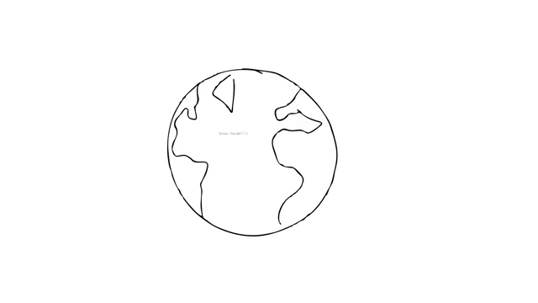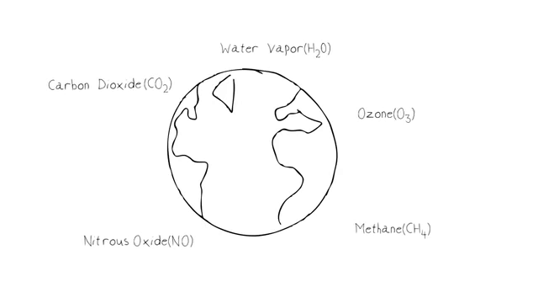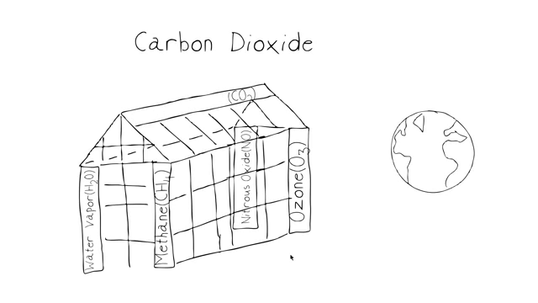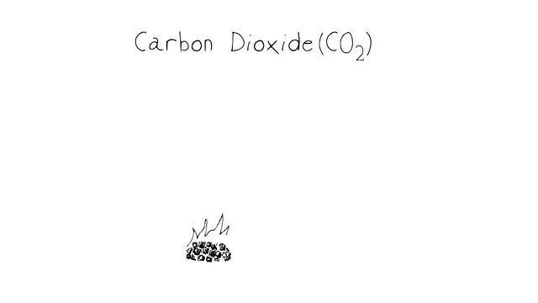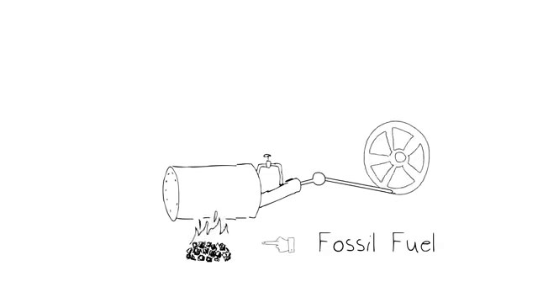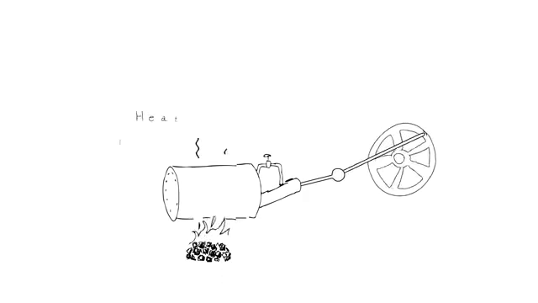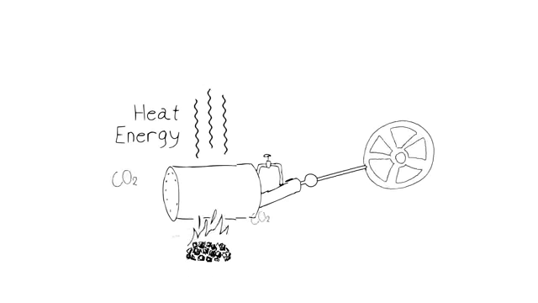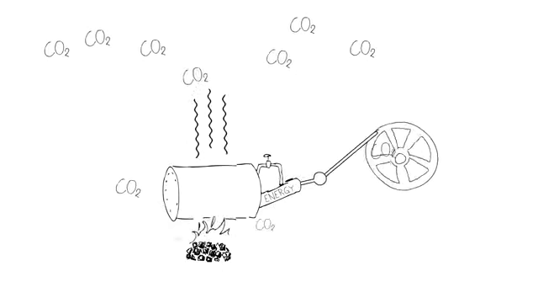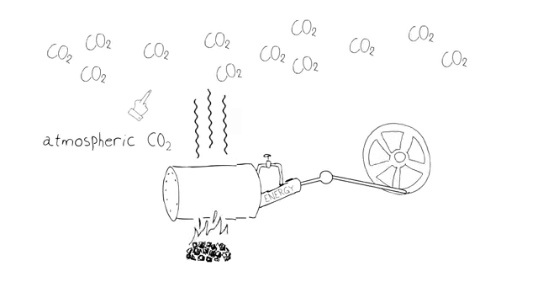Greenhouse gases aren't just carbon dioxide, they also include water vapor, methane, ozone, and nitrous oxide. But for this tutorial, we want to focus on the major effects of carbon dioxide, which chemists refer to as CO2. Increases in the amount of carbon dioxide in the atmosphere mostly come through the burning of fossil fuels. Fossil fuels contain huge amounts of carbon, and when they're burned, they not only release heat energy, but they also release carbon dioxide. Although it's the energy, the heat that we want, carbon dioxide is a side product of the burning. That's why atmospheric CO2 is increasing.